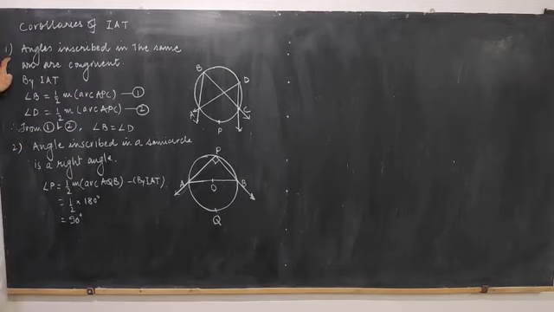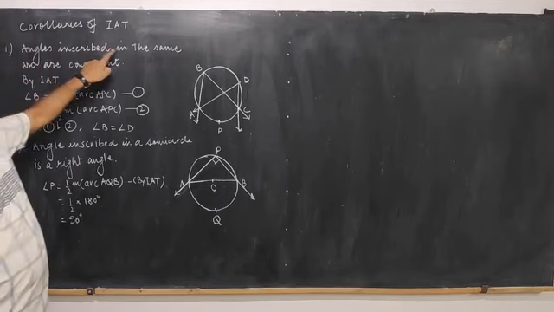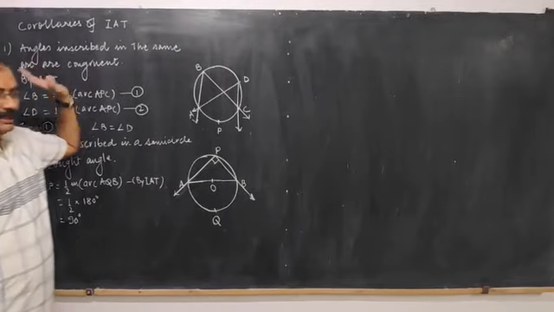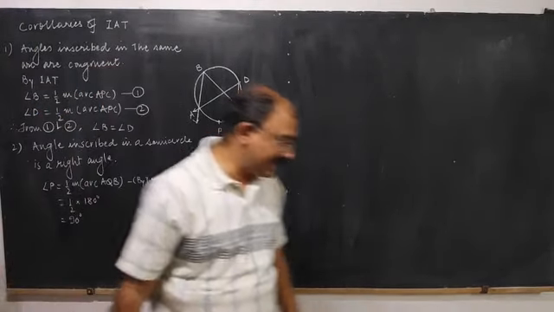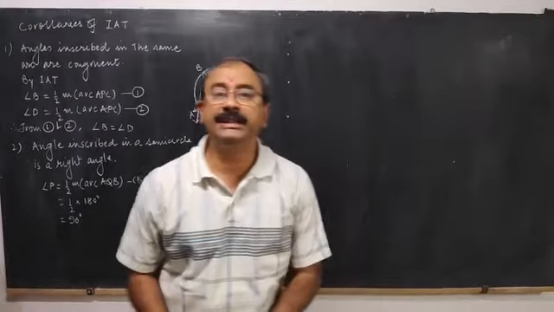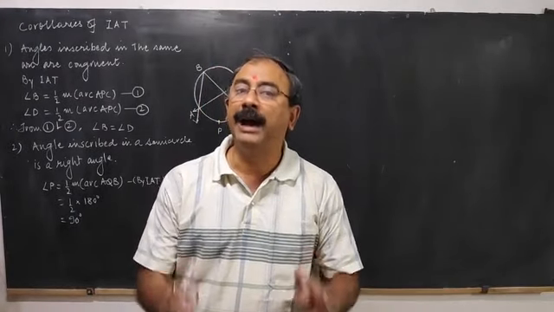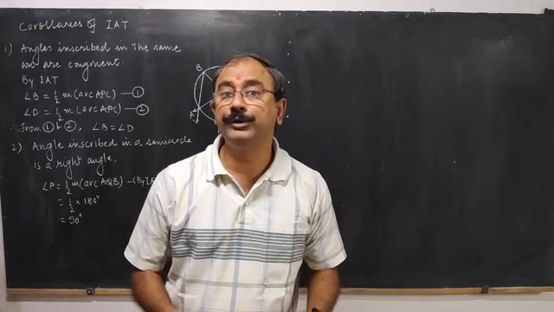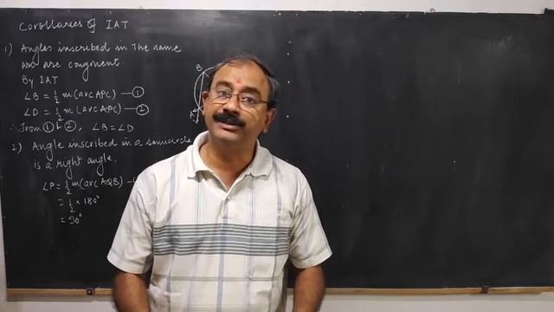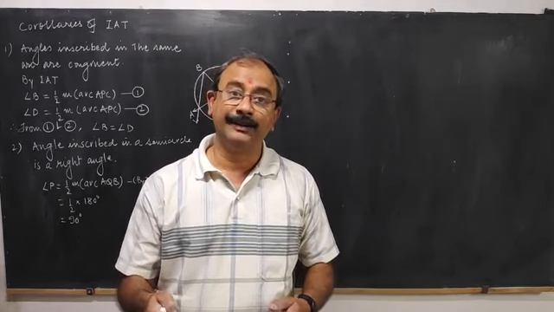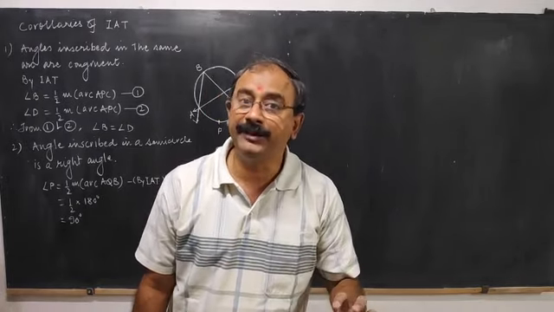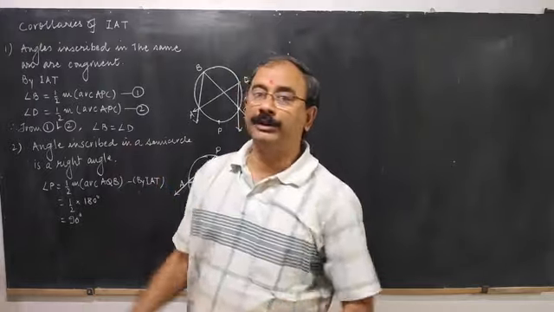The first corollary says that angles inscribed in the same arc are congruent. Angles which are inscribed in the same arc are congruent. I have already explained to you what you mean by angle inscribed in the arc, when I gave you the definition of inscribed angle. Keeping in view this corollary,